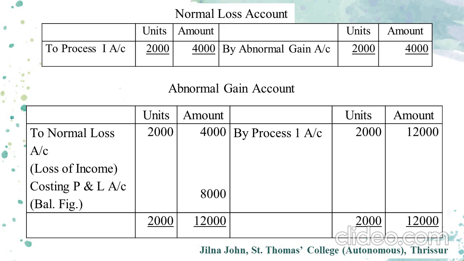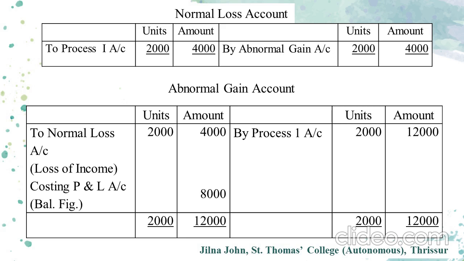Now we will prepare abnormal gain account. First of all, the same adjustment of scrap value of normal loss on abnormal gain can be posted to normal loss 2,000 units amounting to rupees 4,000, that has been treated as loss of income. Then by process 1 account 2,000 units amounting to 12,000 rupees. After the calculation of equivalent production units and evaluation, we are getting an amount of 12,000 rupees. That is also charged. Now we will take the balance of abnormal gain account. Here the balance is 8,000 rupees, that will be posted to costing profit and loss account.